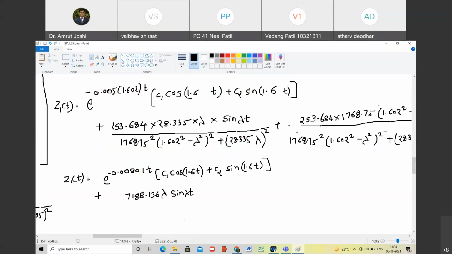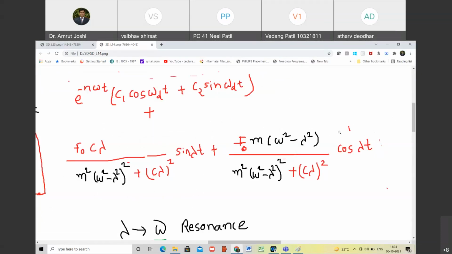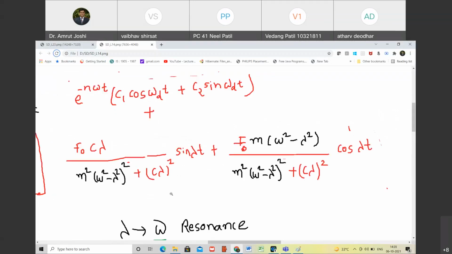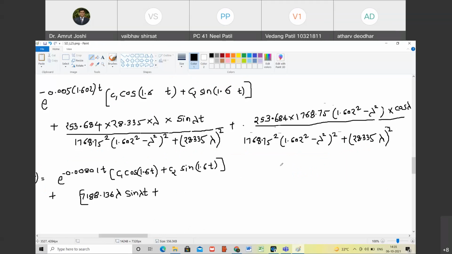Can you multiply 253.684 by 1768.75 and tell me how much that is? 448703.575, into bracket 1.602 square minus lambda square, cos lambda t.